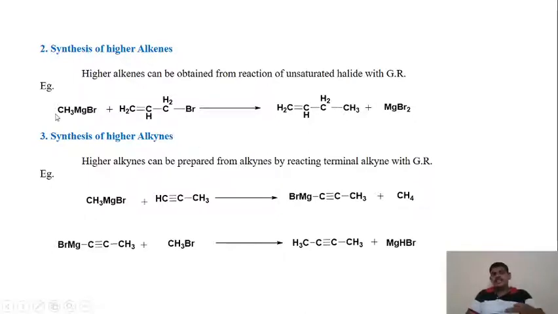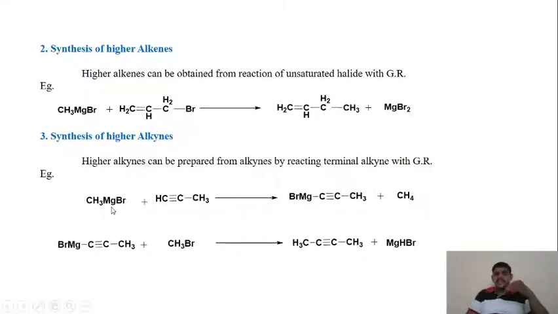Okay, so here methyl magnesium bromide, that is CH3MgBr, reacts with CH2=CH-CH2Br, allyl bromide, right? Allyl bromide gives us CH2=CH-CH2-CH3, 1-butene, right? What is the name of this compound? It is 1-butene, plus magnesium bromide. Then synthesis of higher alkynes.